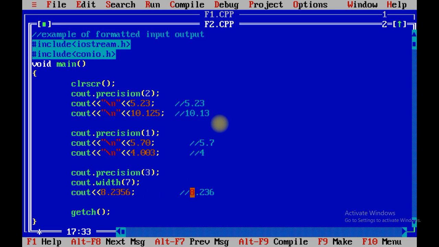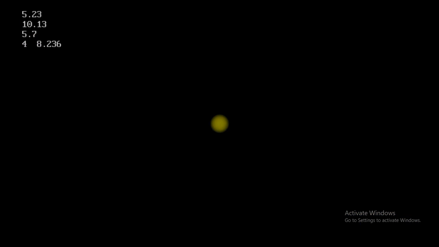So output would be 8.236. But how many numbers are there? That is 5. And how many width we have decided? 7. So after 4 it will put 2 space and then it will print 8.236. Let me repeat. See, you can compare it that 2 space has been left from the 5.7 also. Point and 7 is skipped, and after 7 you are able to see that 8 is printed after 7, right? So in this way you can check the output.